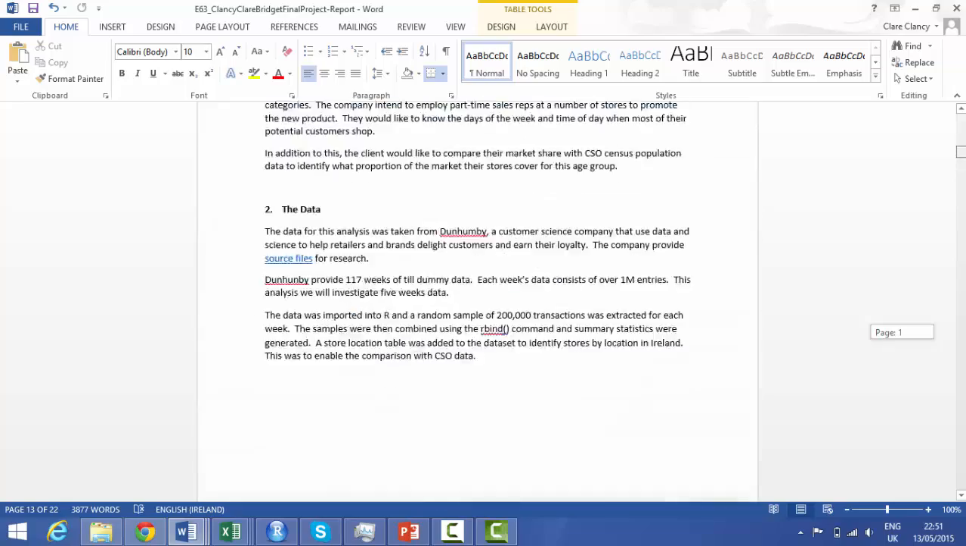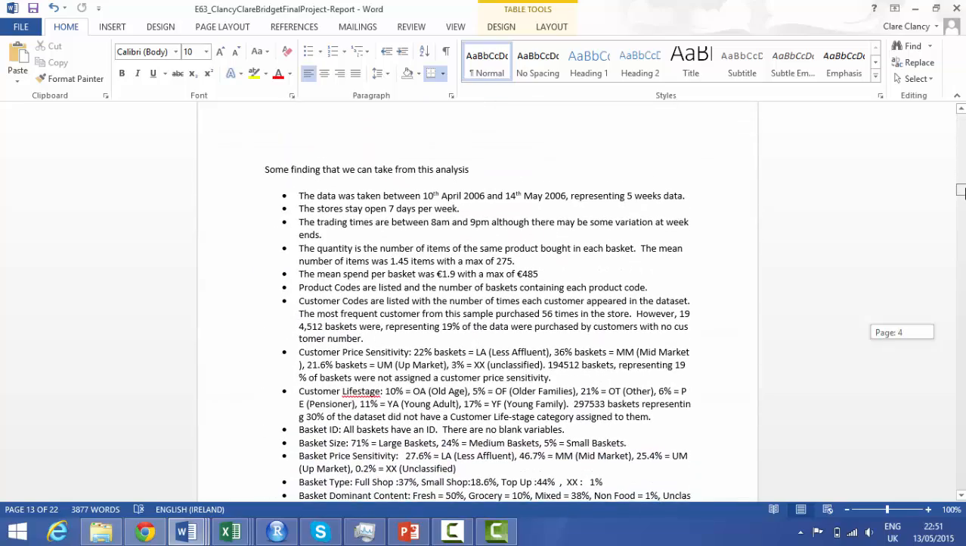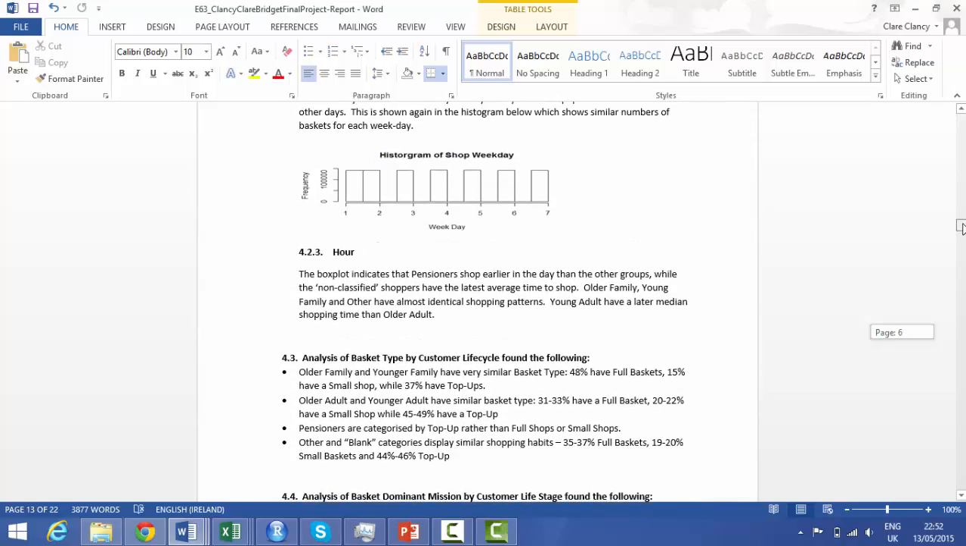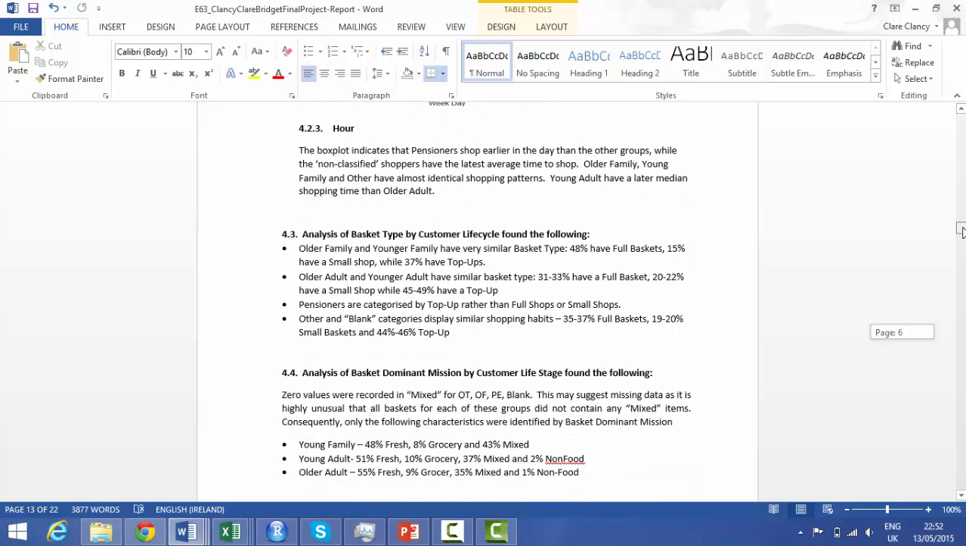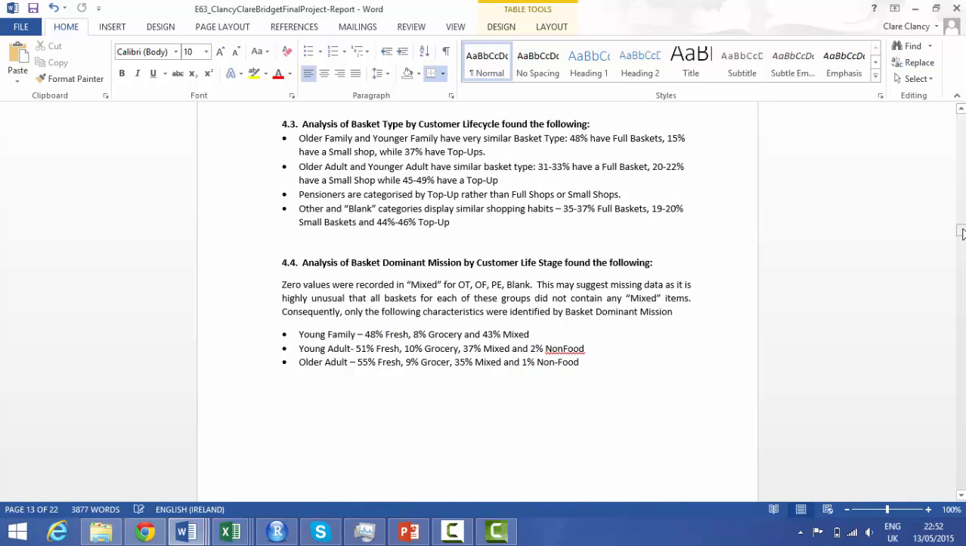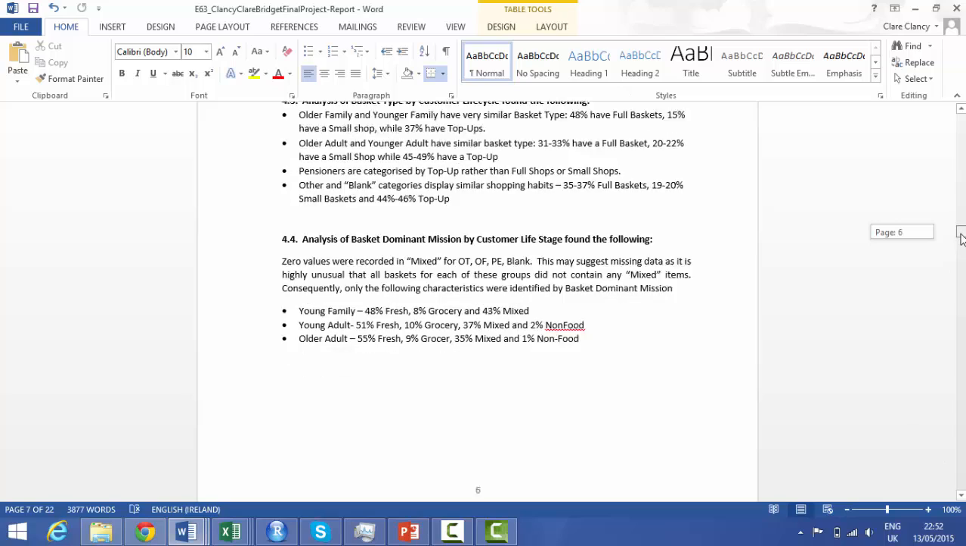Instead, I moved on. So here are some of the categories that I found. Analysis of basket type by customer life cycle. We identified older family and younger family have very similar basket types: 48% have full baskets, 15% have a small shop, 37% have top-ups. Again, all of this was done to see if I could reclassify the data.